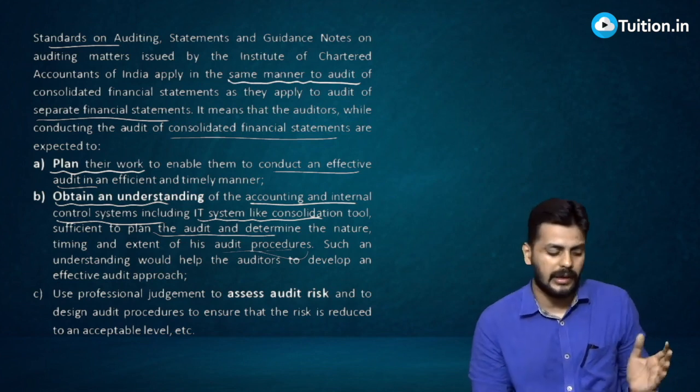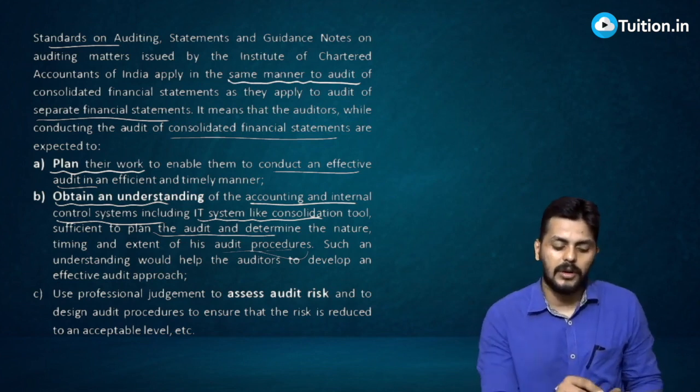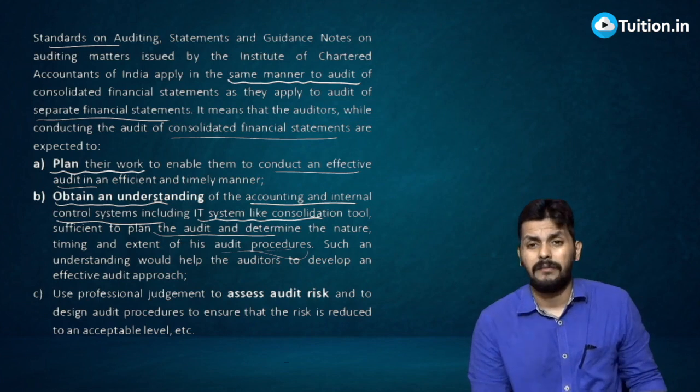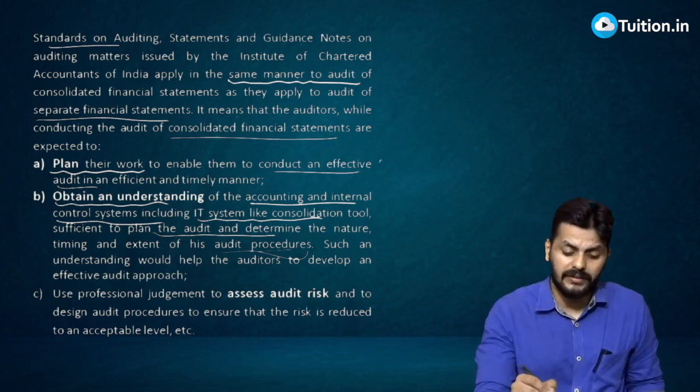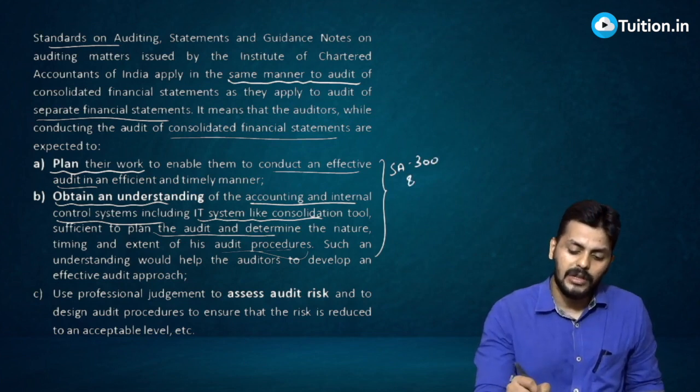Obviously you know these points, I guess by now we have seen, we have got to obtain an understanding of the internal control. That's all part of 315, right? Plan and perform. This is standard number 300 and 315, wherein you're talking about planning and risk assessment.